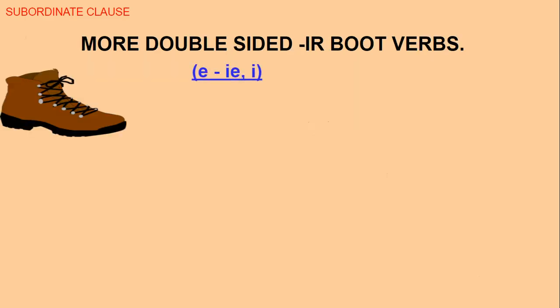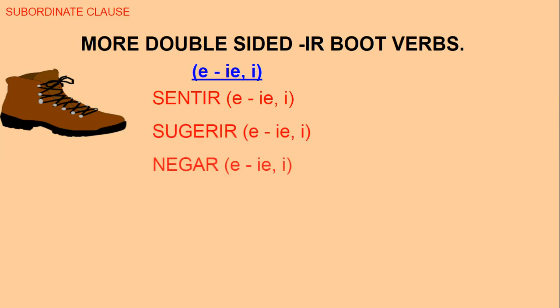Like we have E to IE, which in the we form we change to an I, like sentir, sugerir, negar, pensar. So these are vocabulary words of ours. We know these words. So we'd say que yo sienta or que nosotros sintamos. Que yo sugiera, que nosotros sugiramos.